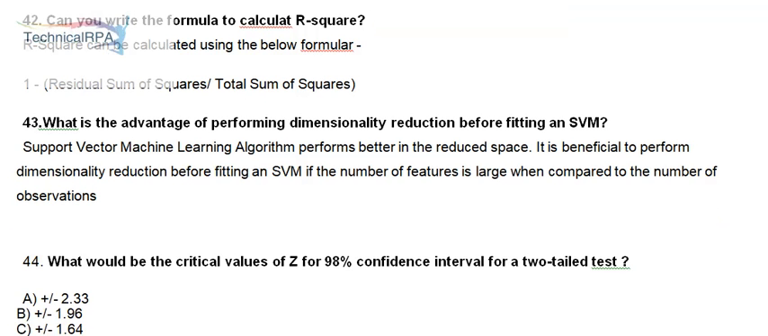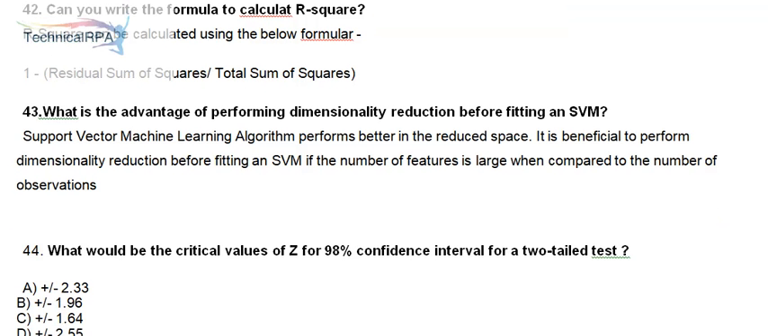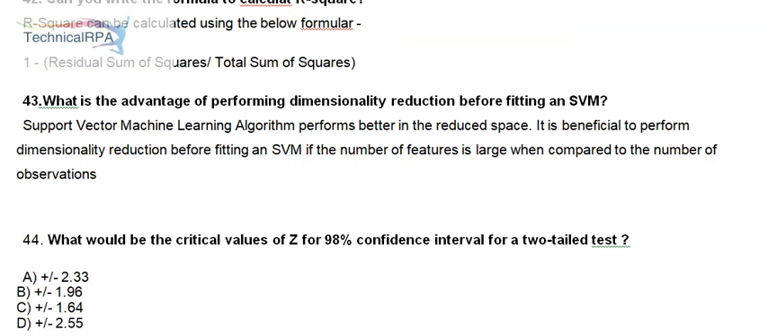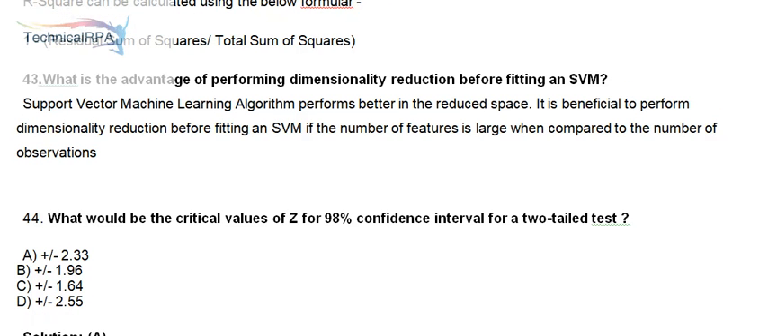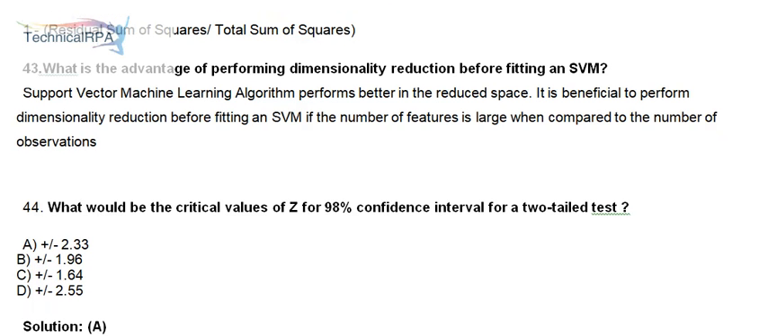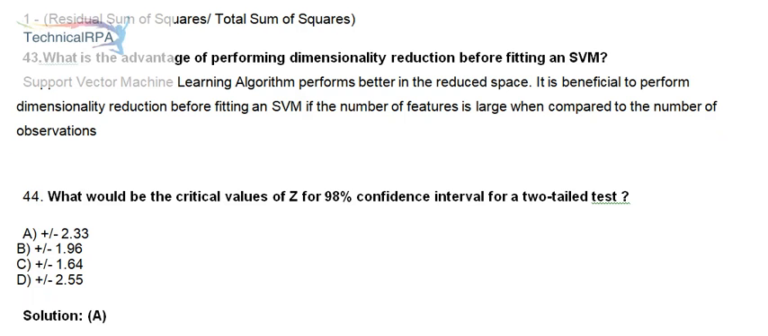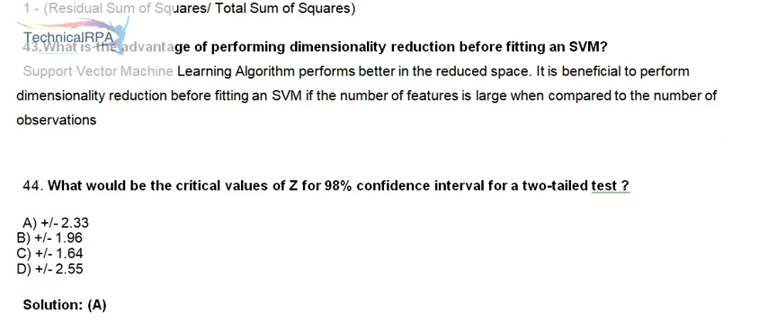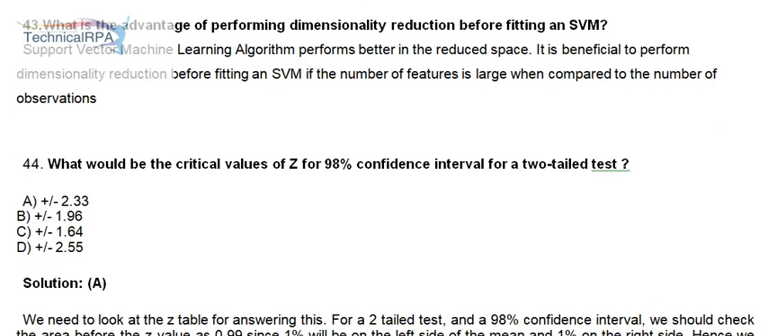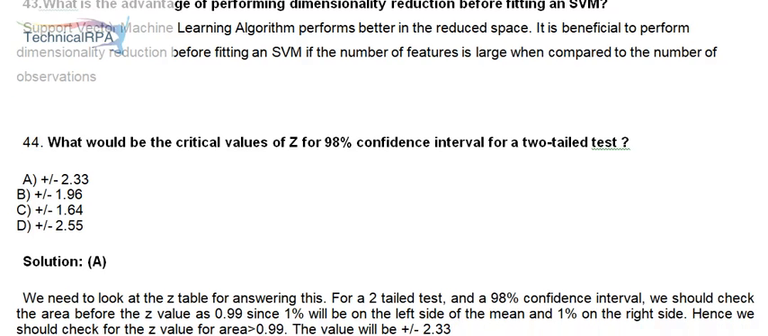43. What is the advantage of performing dimensionality reduction before fitting an SVM? Support vector machine learning algorithm performs better in the reduced space. It is beneficial to perform dimensionality reduction before fitting an SVM if the number of features is large when compared to the number of observations.